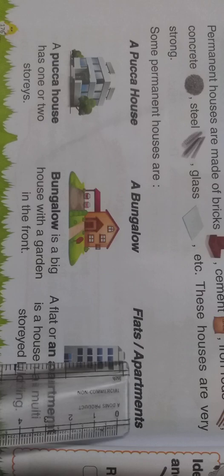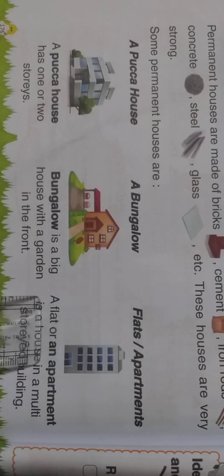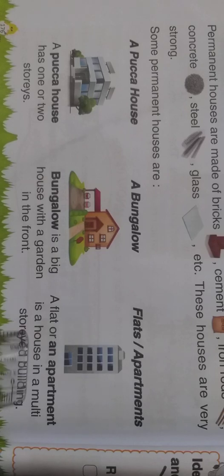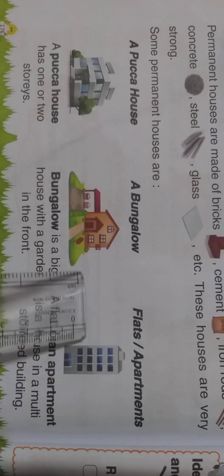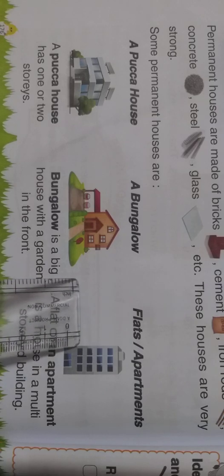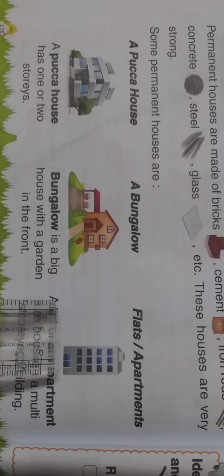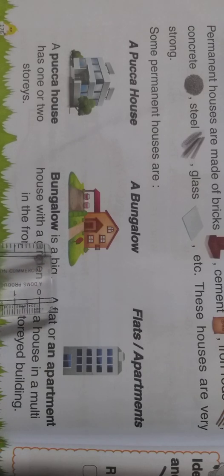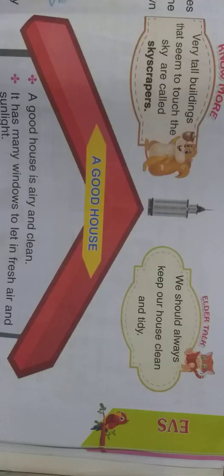And flats and apartments. This is also an example of a permanent house. A flat or an apartment is a house in a multi-storied building. Multi-storied means so many stories, and so many stories means so many floors. Flats or apartments have so many stories like floors. This is about permanent houses.